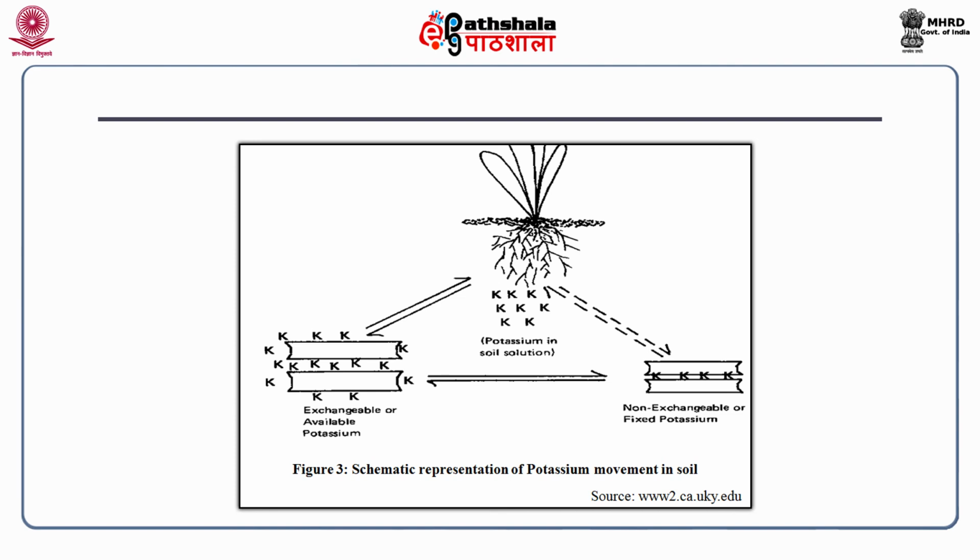You will find that potassium in soil exists in exchangeable or available form as well as in non-exchangeable or fixed potassium form, and these forms are exchangeable with potassium in the soil solution, and from there it is taken up by the plants.